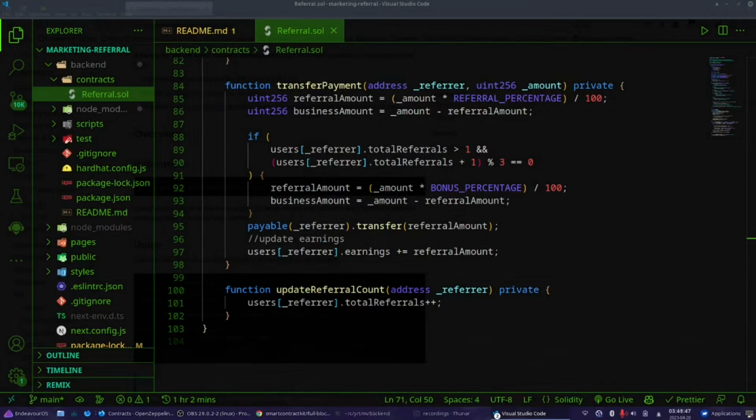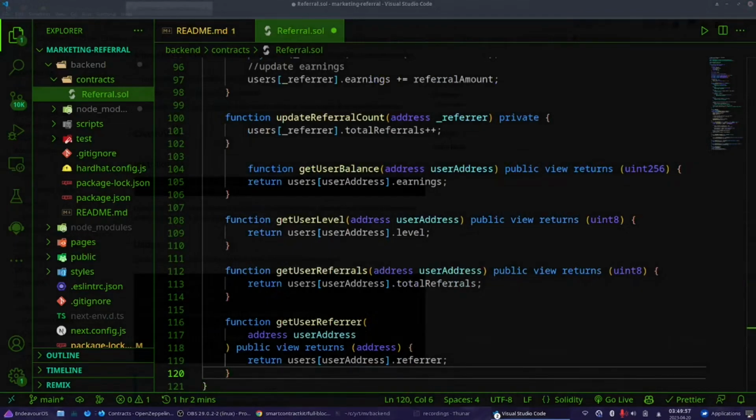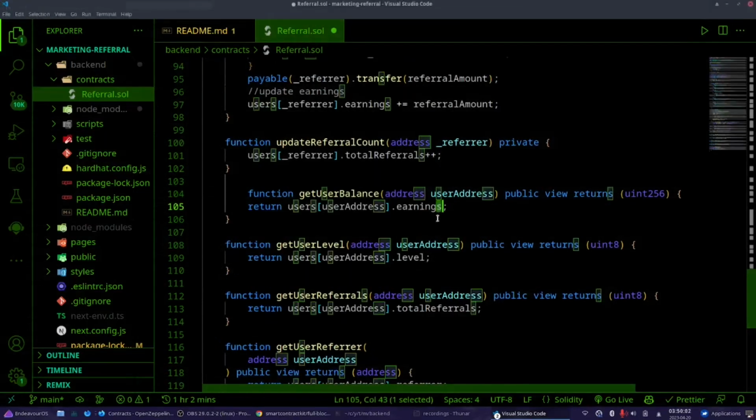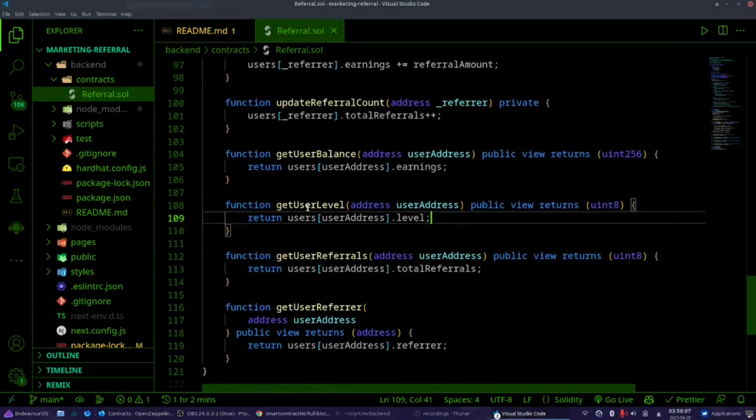I'm going to add some view functions that I will use on my front end, and I'm going to explain them to you. These are the easy parts, because I might want to use these values on my front end. As you can see, get user balance, get user level, get user referrals, get user referrer.